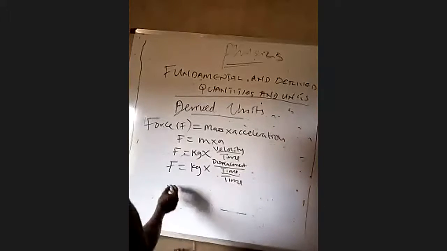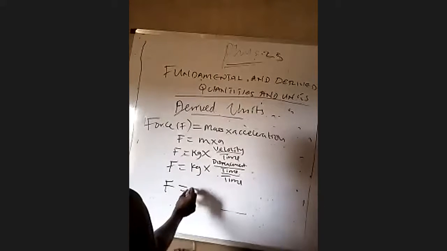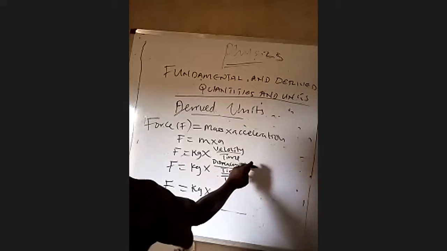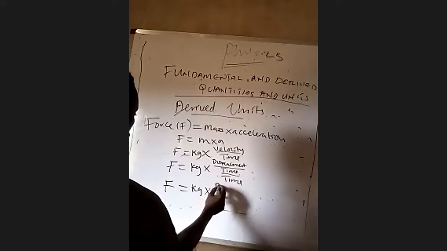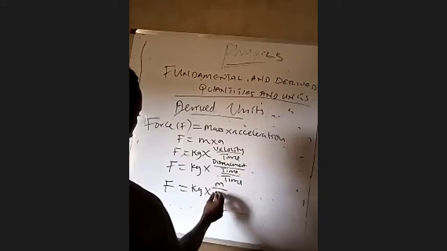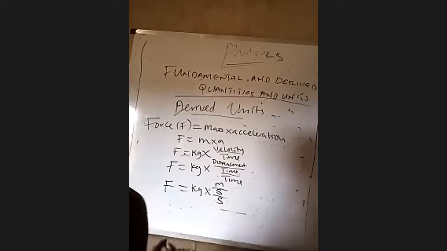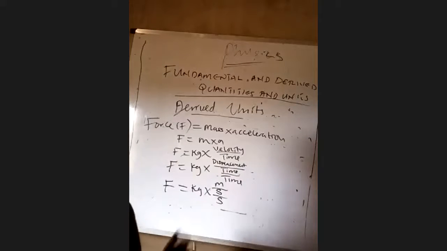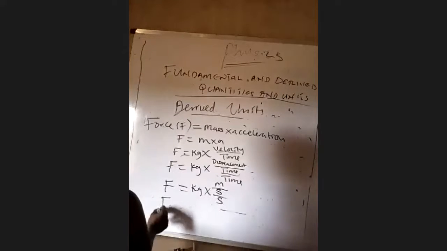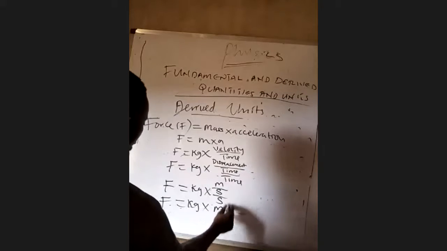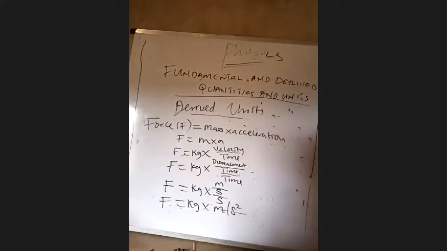You understand? So force F will be equal to kg times, do not forget the fundamental unit of displacement, which is meter, all over the fundamental unit of time, second, all over the fundamental unit of time again, second. So force will be equal to kg times meter per second squared.